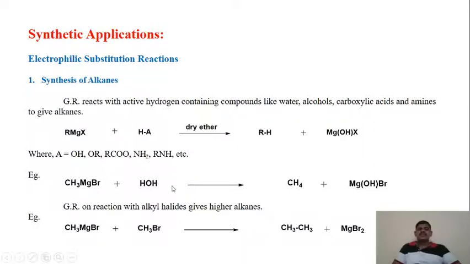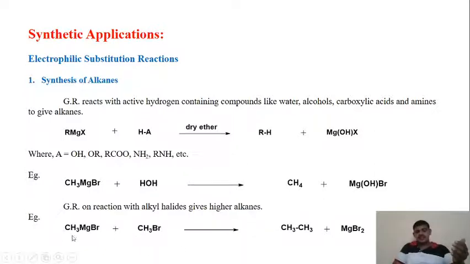In the example, when methyl magnesium bromide reacts with water, it gives methane and magnesium bromohydroxide. Then in the next reaction, methyl magnesium bromide reacts with the alkyl halide, that is CH3Br, and forms a higher alkane.